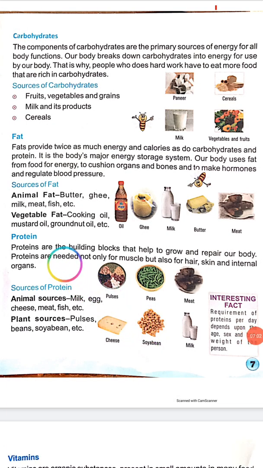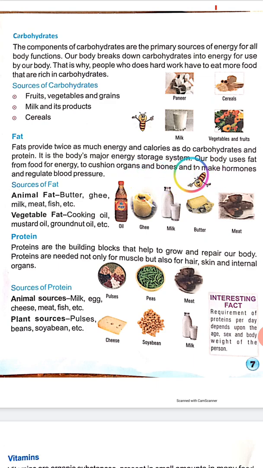Next, fats. Fats provide twice as much energy and calories as carbohydrates and proteins. Fats are the body's major energy storage system.